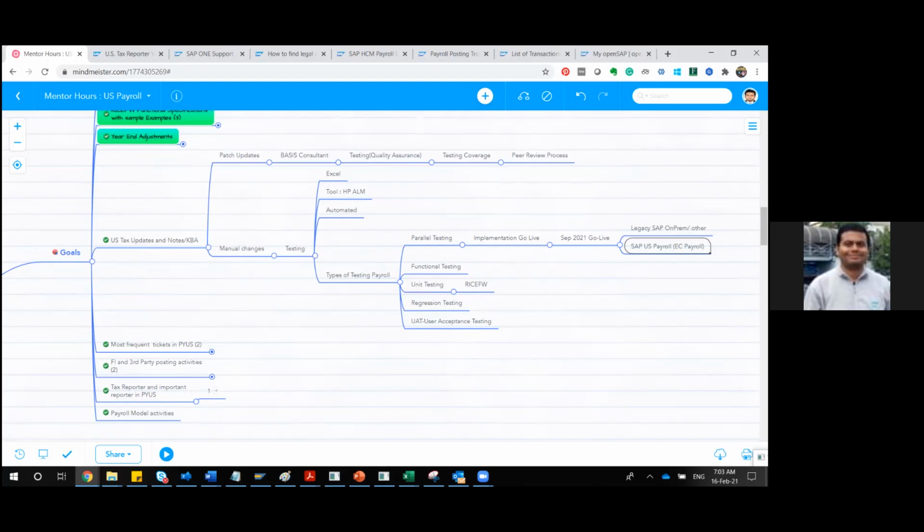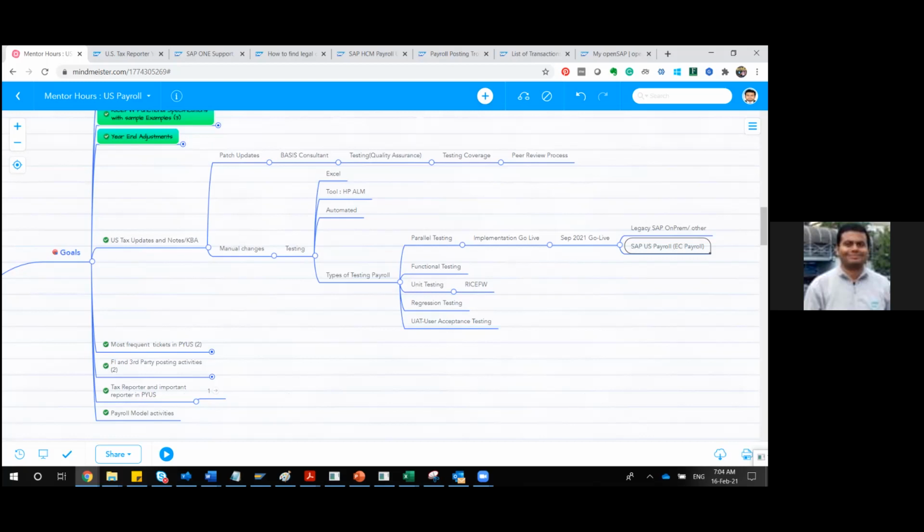If within 3 months itself the business user says, I am very much confident in my payroll data, you can stop parallel testing after 3 months also. There is no hard and fast rule, but it is recommended to go for a cycle of minimum 3 months to 6 months, so that you can recommend it in a typical project.